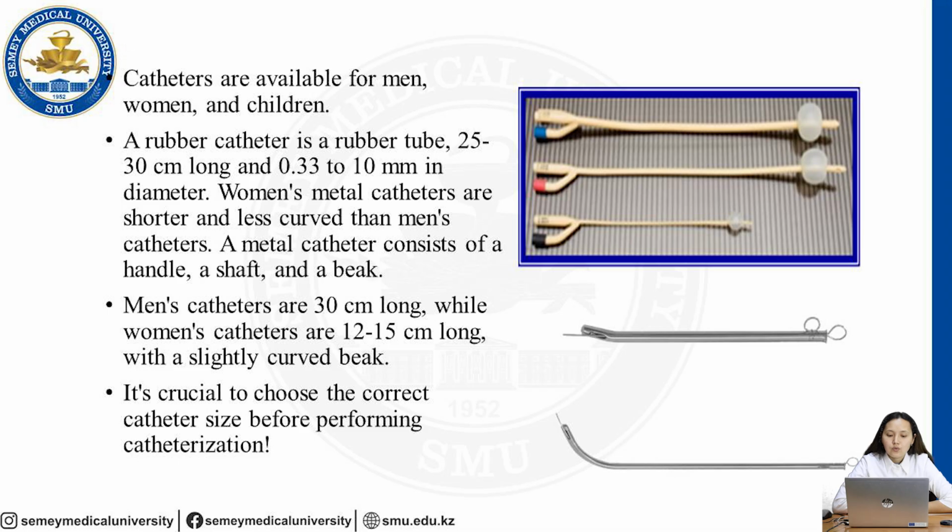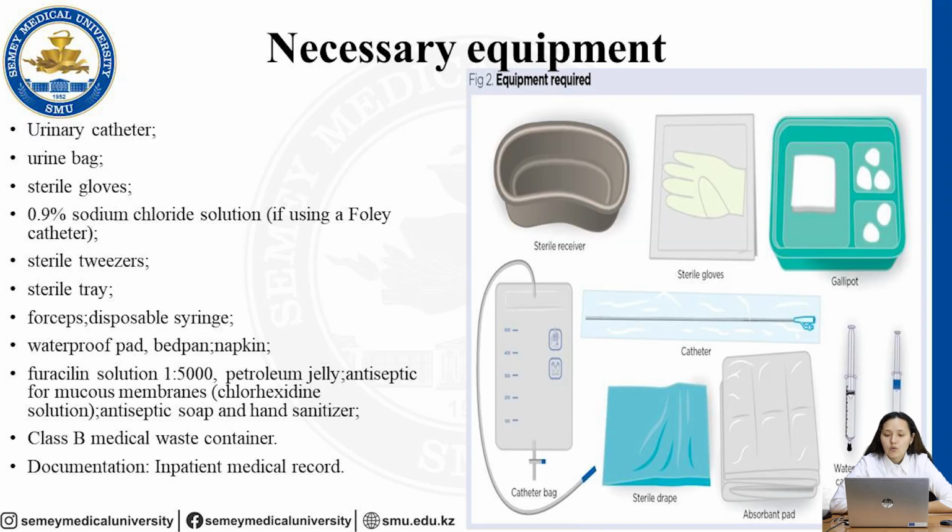It is crucial to choose the correct catheter size before performing catheterization, because if you don't choose the correct size of catheter, it can cause various types of complications. We need to determine the size and type of catheter before we start the catheterization procedure. When we do catheterization of the bladder, we also need to know the list of equipment for this procedure.